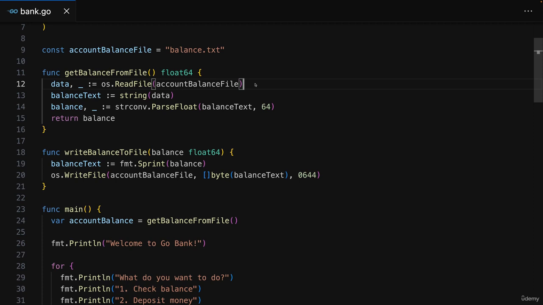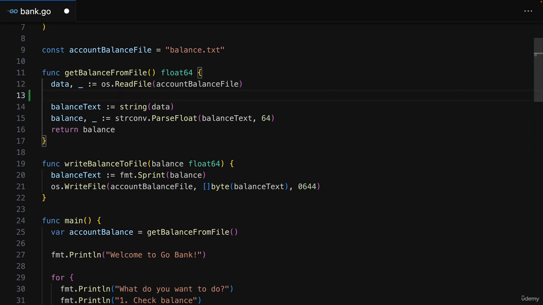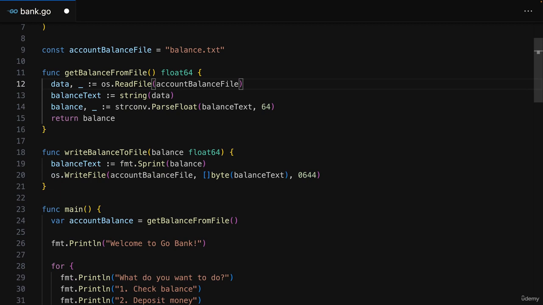Instead, in Go, error handling typically works a bit differently than it does in other languages. Because if you've worked with other languages, you might be used to certain actions or problems crashing your code. And in other languages, you can then often use try-catch statements to wrap code that could potentially fail, to catch errors and define code that should run if an error occurs. That is not how it works in Go, though.